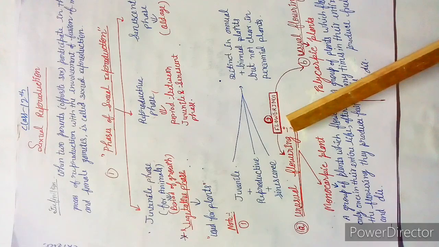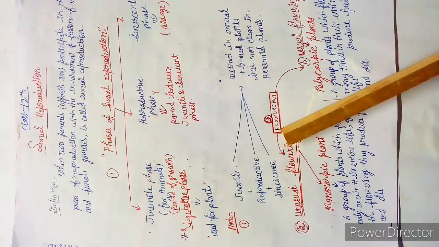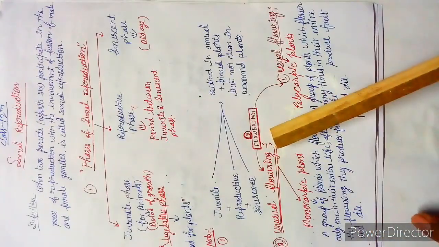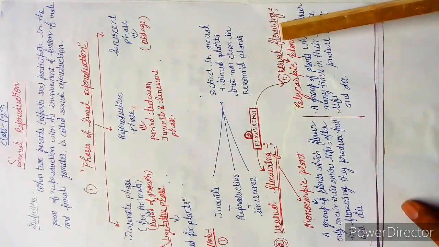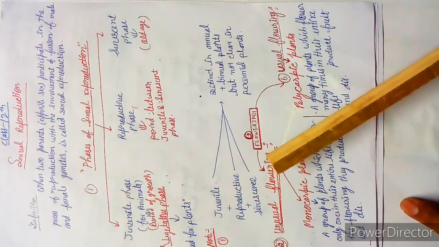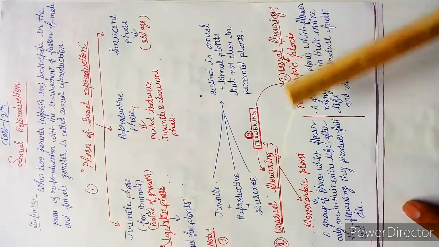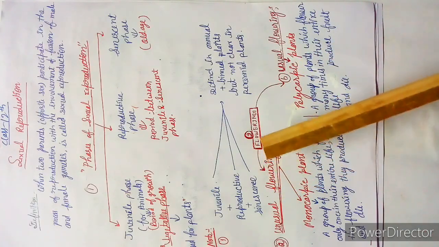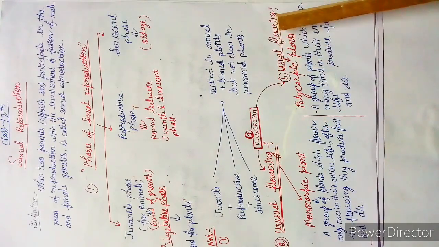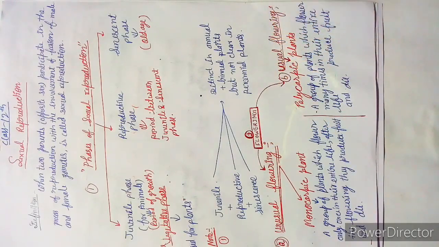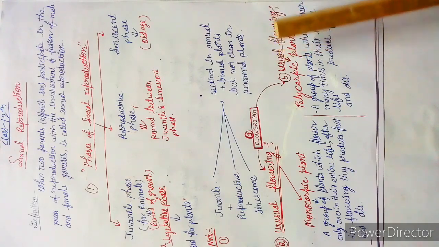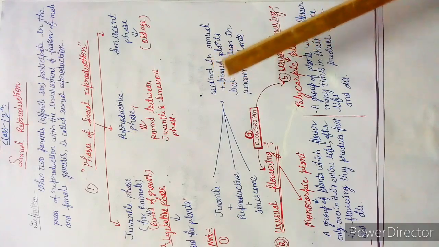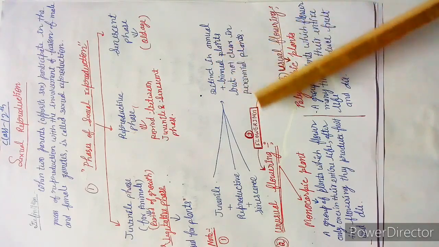Flowering is of two types. First is the unusual flowering, and second is the usual flowering. Usual flowering is not a very unique phenomenon. It is a simple way to flower, and after some time they flower again.